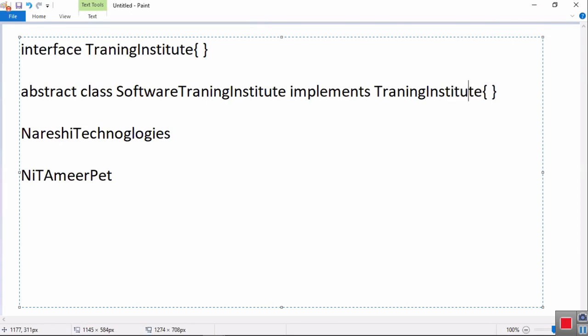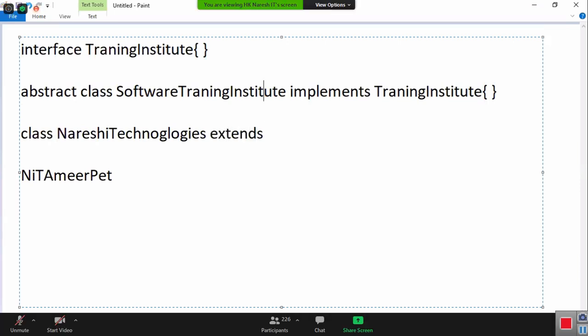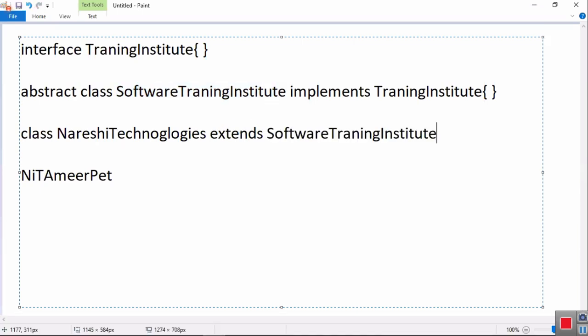How many T's are there? Nareshai Technologies is a class because it's implementing. Does Nareshai Technologies implement or extend? It extends Software Training Institute. Somebody asked, what is Nareshai? What do you say? It's a type. It's a Software Training Institute.